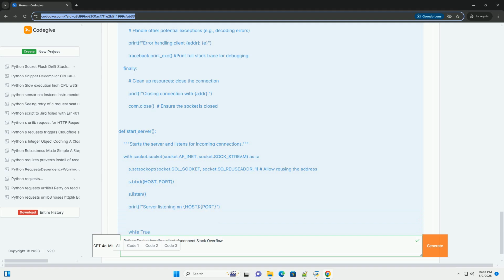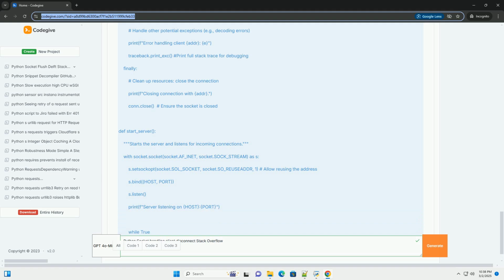ConnectionResetError, WinError 10054, an existing connection was forcibly closed by the remote host. This relates to the ConnectionResetError exception for abrupt client disconnections. Solution: the code includes try, except ConnectionResetError to handle this exception.